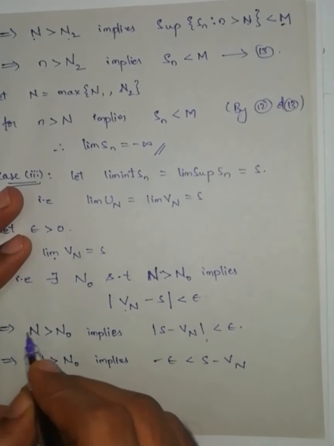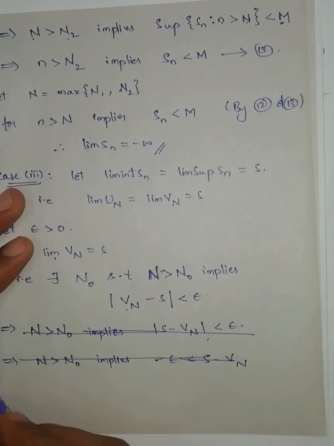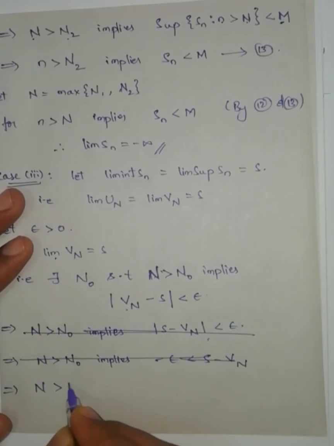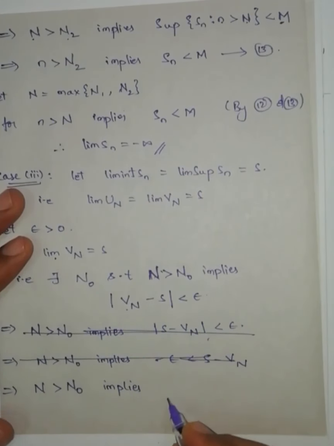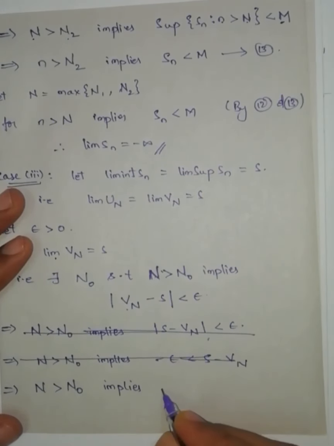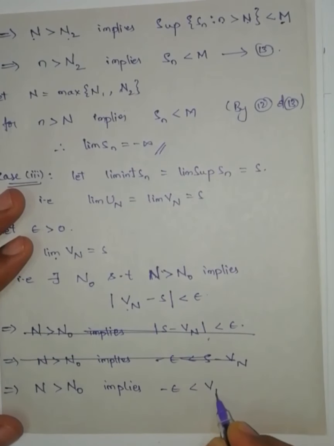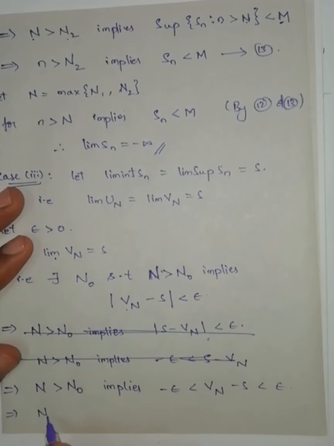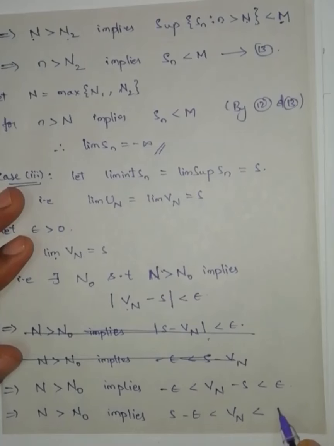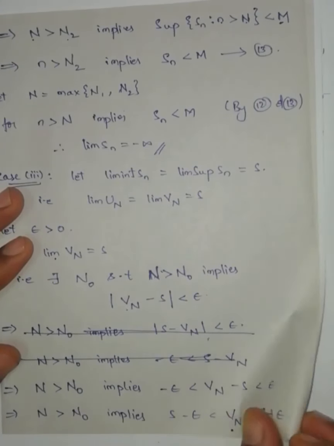Here instead of this one, this implies capital N greater than capital N naught implies, this one I am going to remove the modulus symbol. You will get minus epsilon less than Vn minus S less than epsilon. This implies capital N greater than capital N naught implies S minus epsilon less than Vn is less than S plus epsilon. Now I am writing what is the Vn from equation number 2.